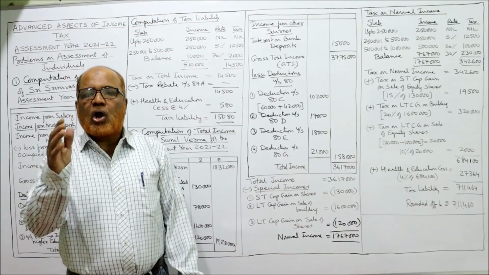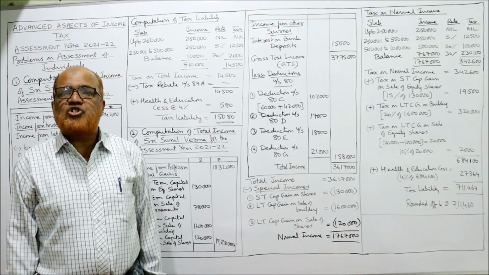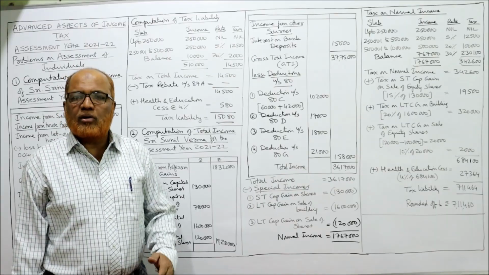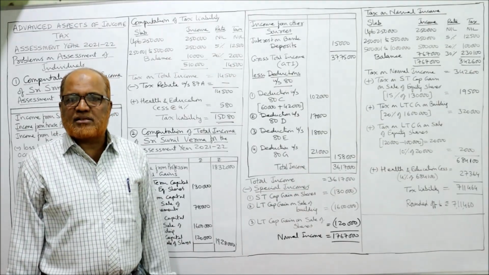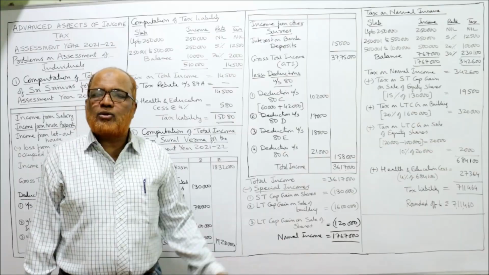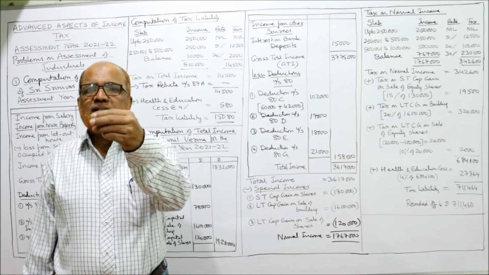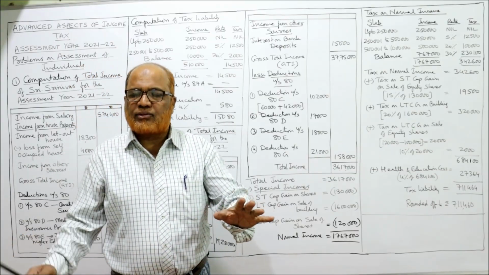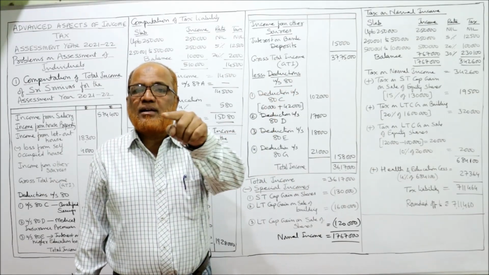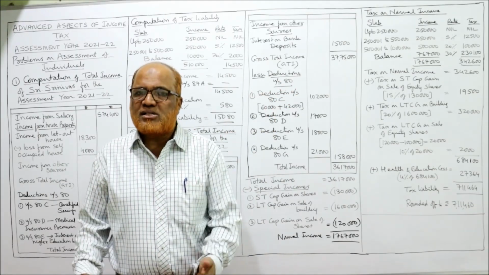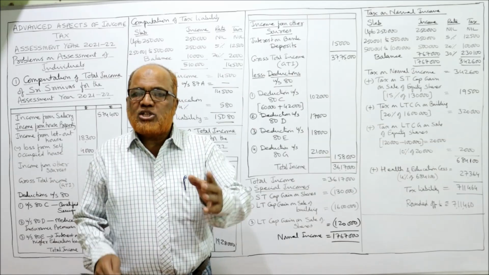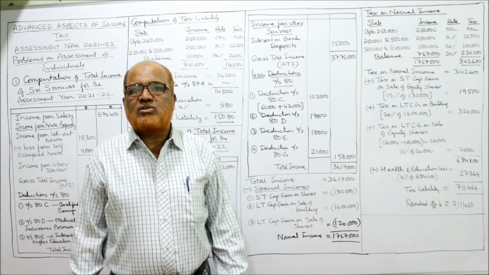Last one, long-term capital gain on sale of equity shares. Just now I told you up to 1 lakh rupees exempted, no tax. Over 1 lakh rupees, 10% is the rate of tax. That is the provision. Already all these provisions I have explained in the last video.